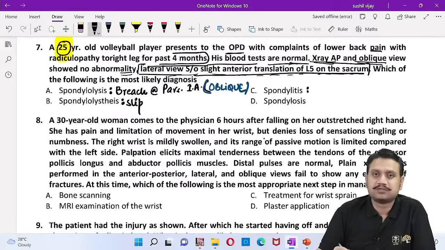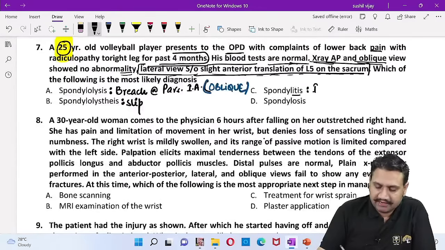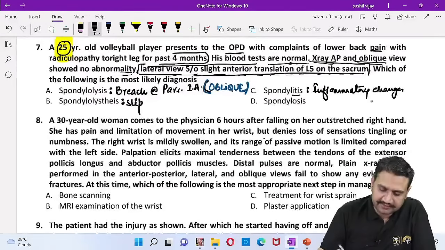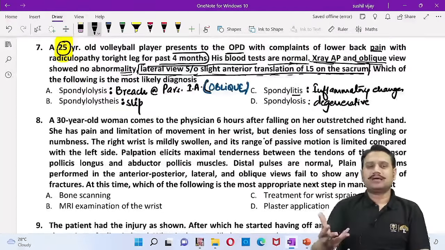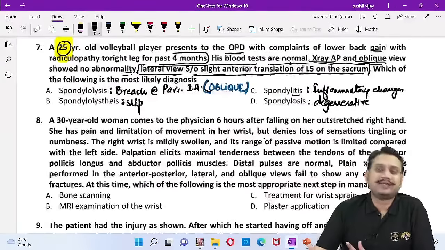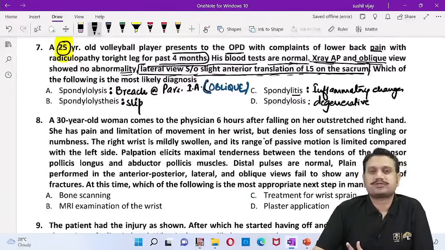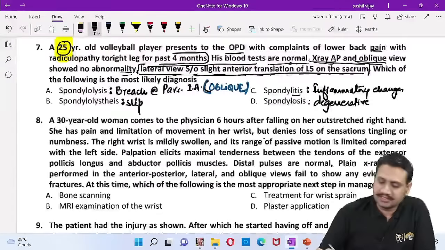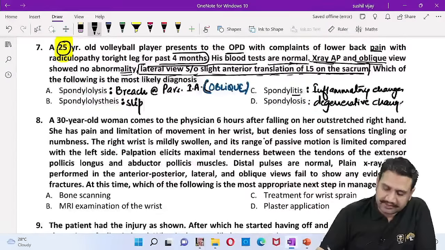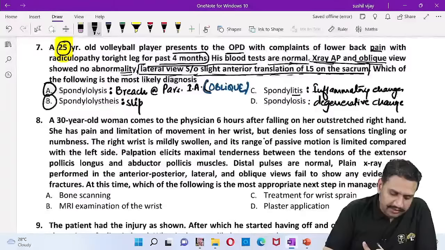What is spondylitis? Obviously this is itis, so inflammatory change. And what is spondylosis? Spondylosis means a degenerative change, like the osteophytes, decrease in the joint space. So spondylosis can be simply called the osteoarthritis of the spine, just like you have osteoarthritis of the knee. So spondylosis is a degenerative change. So here the diagnosis will be spondylolisthesis.